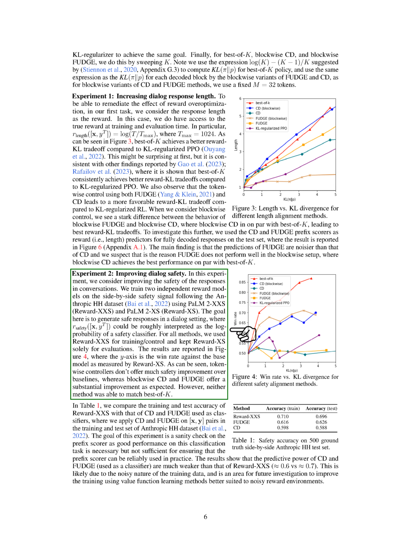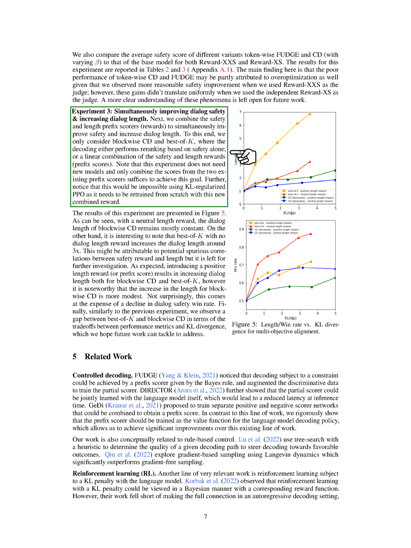In our second experiment, we aimed to improve the safety of the responses in conversations. We trained two independent reward models on the side-by-side safety signal using POM2XXS and POM2XS. The goal was to generate safe responses in a dialogue setting. We found that token-wise controllers didn't offer much safety improvement over baselines, whereas blockwise CD and fudge offered a substantial improvement. However, neither method was able to match best of K.